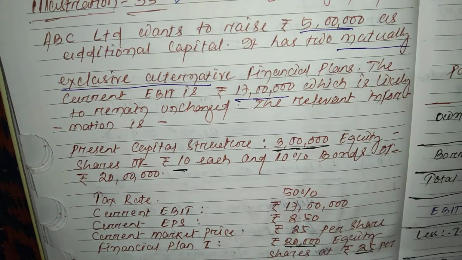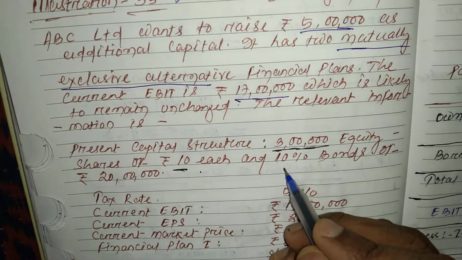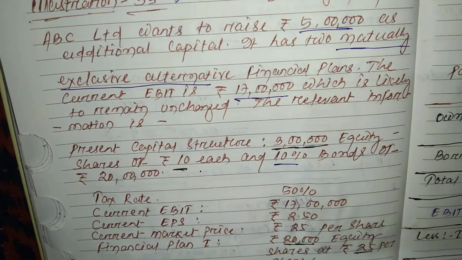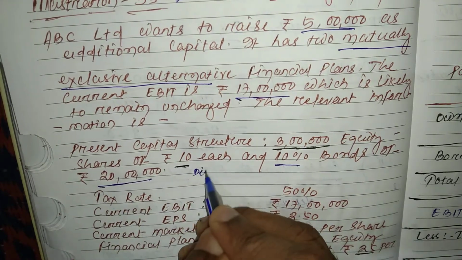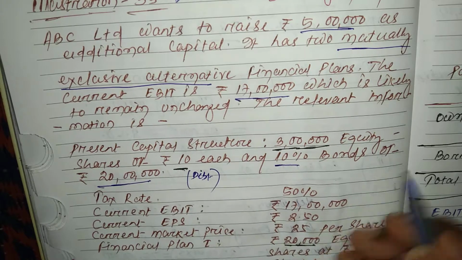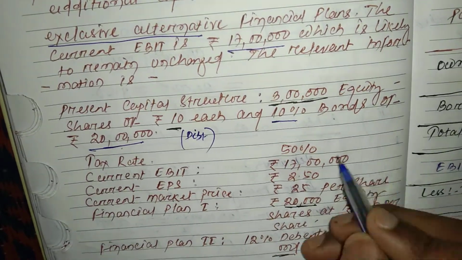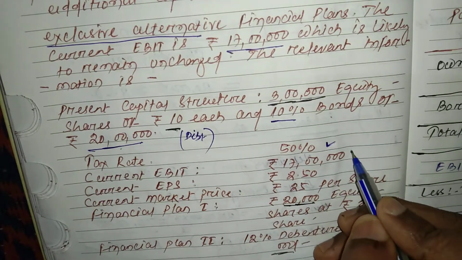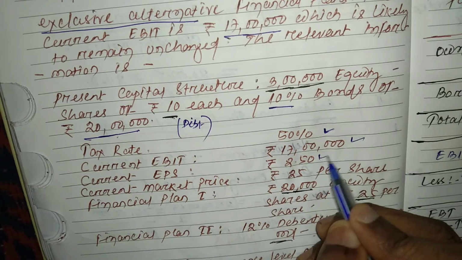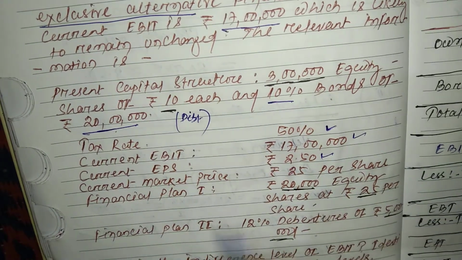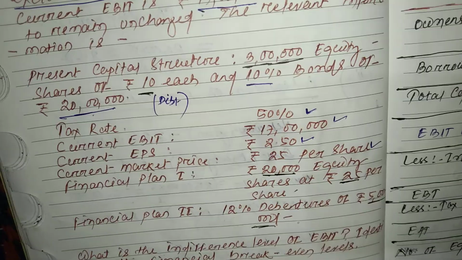Present capital structure: 3 lakh equity shares of rupees 10 each, and 10% bonds of rupees 20 lakh, meaning debt. Here the tax rate given is 50%. Current EBIT 17 lakh. Current earning per share rupees 2.50, and current market price rupees 25 per share.